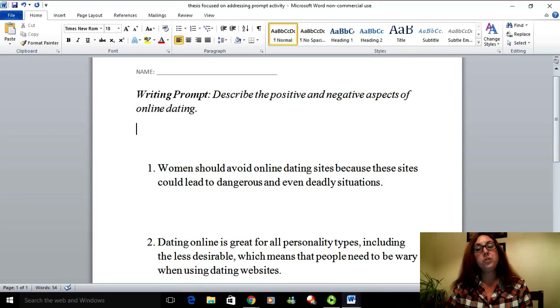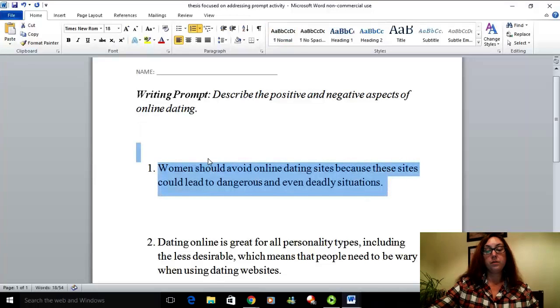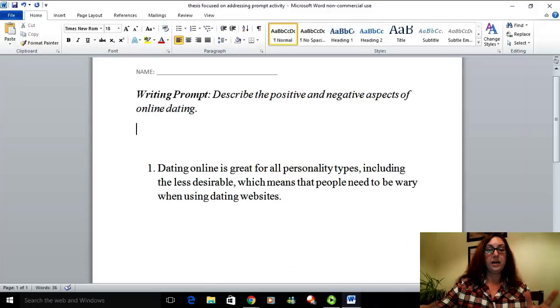Next one says women should avoid online dating sites because these sites could lead to dangerous and even deadly situations. Again, this one is not addressing the prompt. The prompt doesn't mention anything specifically about women, right? It's talking about online dating in general. And the actual thesis itself just mentions dangerous and deadly situations. There is nothing of the positive aspect that the prompt is asking for. So this would not be a good thesis to use. It's not the idea, it's that it's not addressing the prompt question.